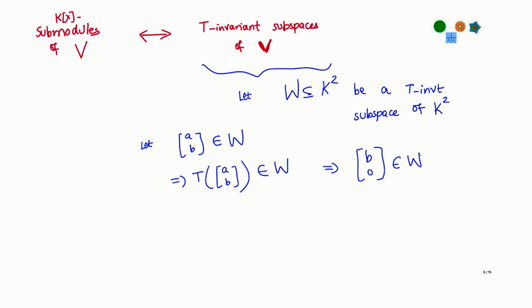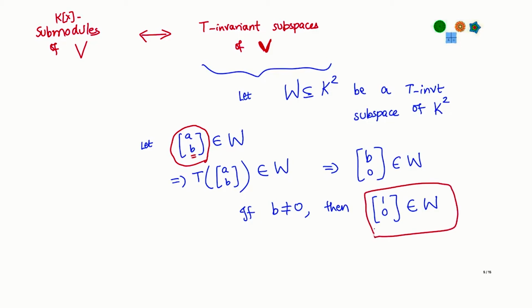Okay. Now if B is not 0, then this in fact tells me that I can divide by B, I can conclude that the vector (1, 0) is in W. Okay. So that seems to be some conclusion we can draw, that if my invariant subspace has a vector (A, B) in which this element B is not 0, then I can conclude that the vector (1, 0) itself belongs to W.